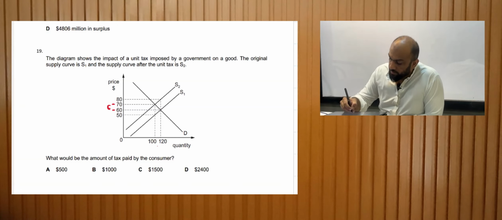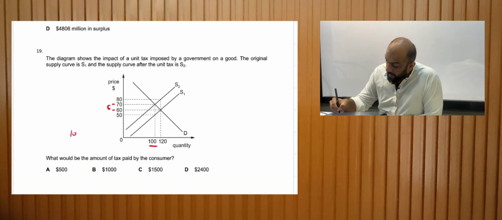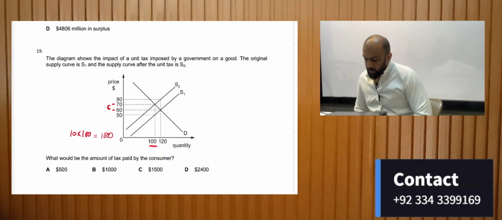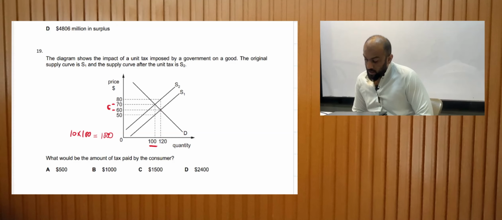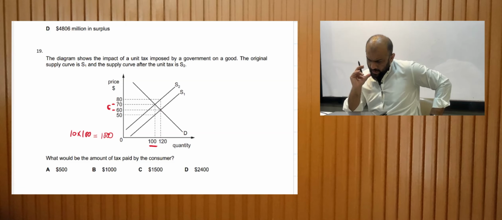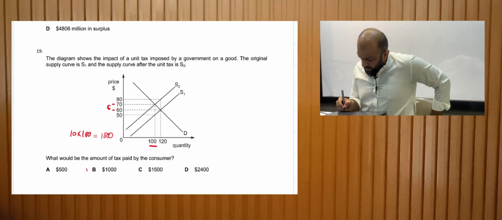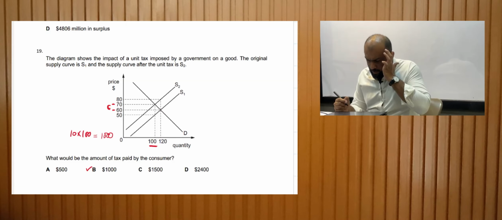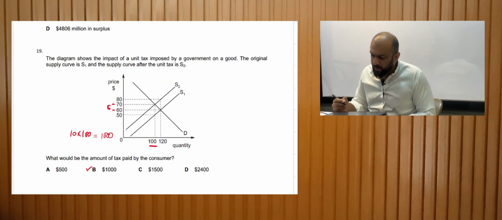How many units are being sold? 100. So 10 into 100 gives me 1000. So that would be the tax paid by the consumer, right? So let's just have a quick recap. I think I'm messing up. All right, no, this is correct, because now the other thing that we need to discuss